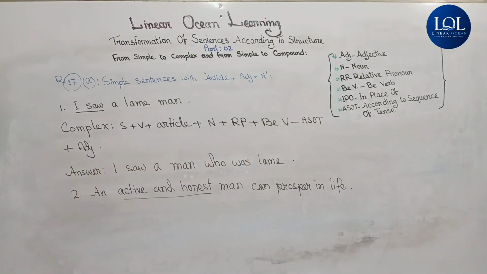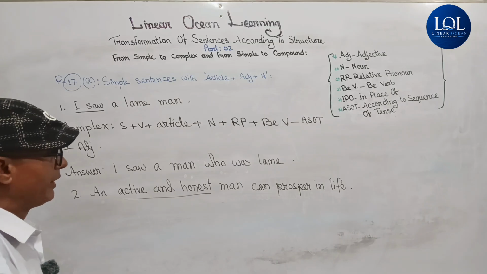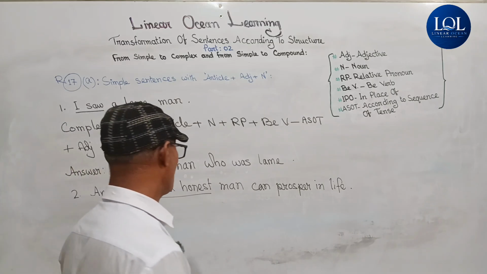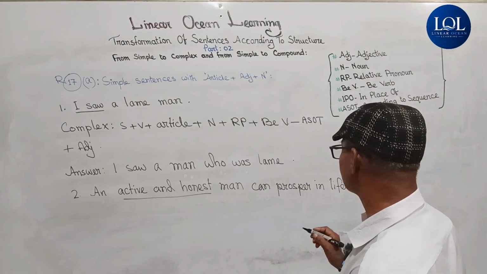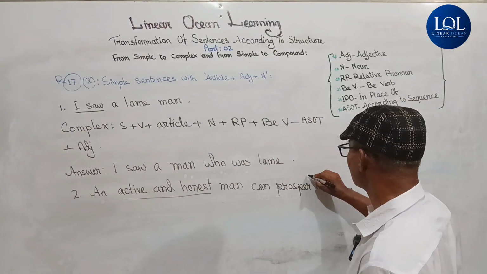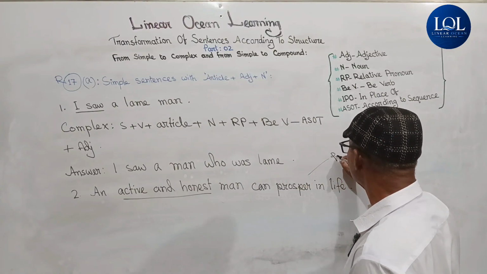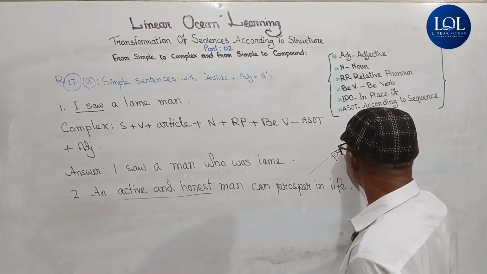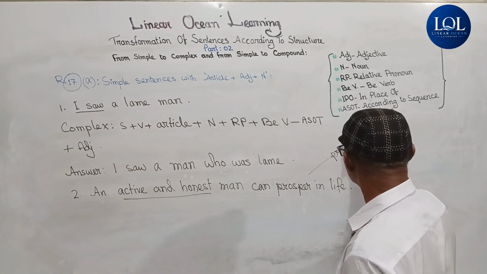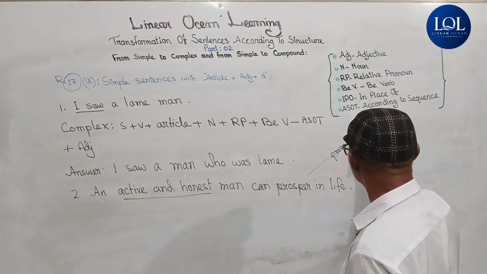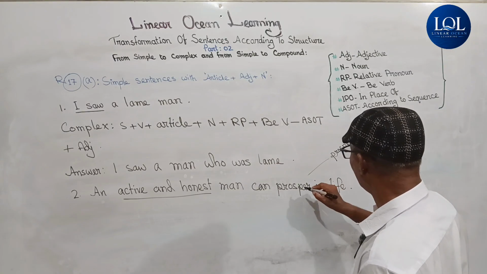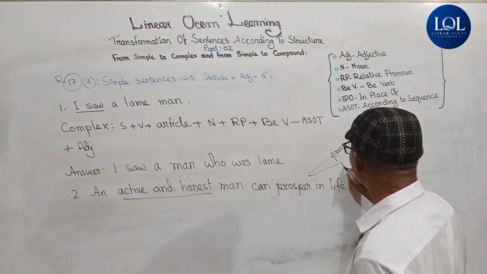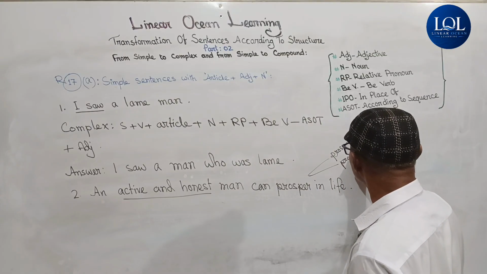Viewers, I would like to analyze some words in the sentences I will be using here. Prosper, its noun is prosperity. For your understanding, prosperity is an abstract noun, and its adjective is prosperous.